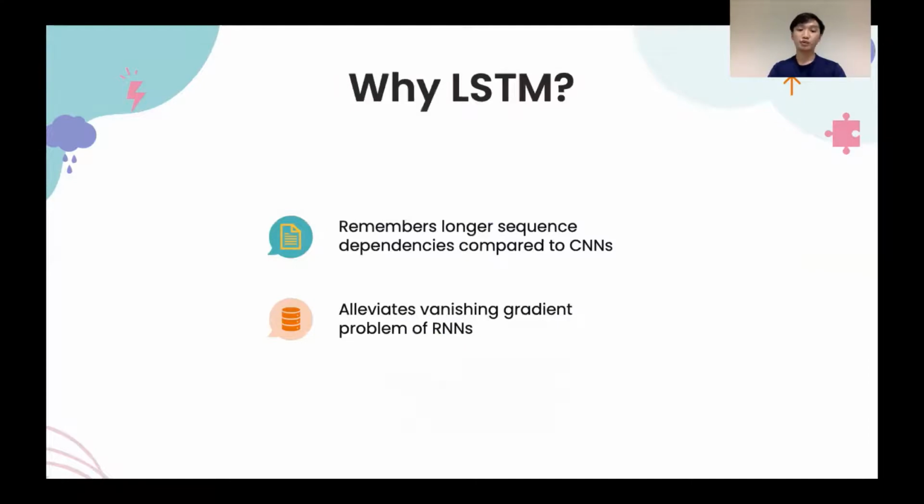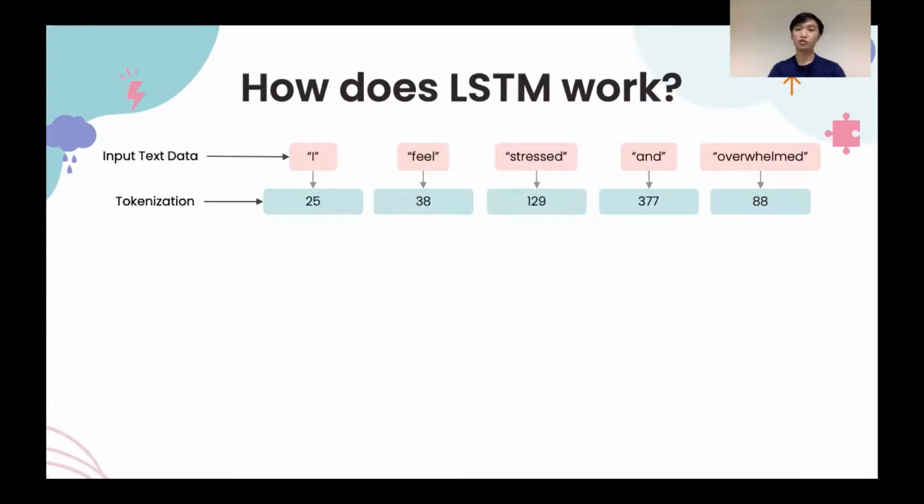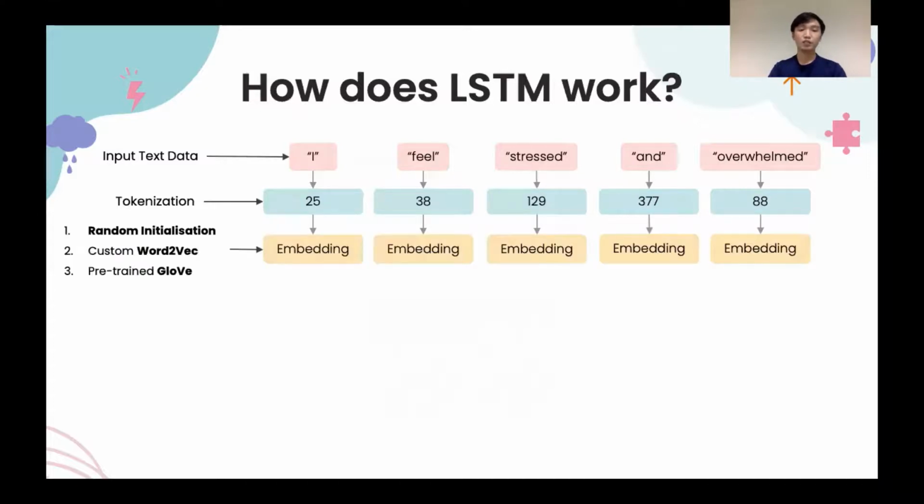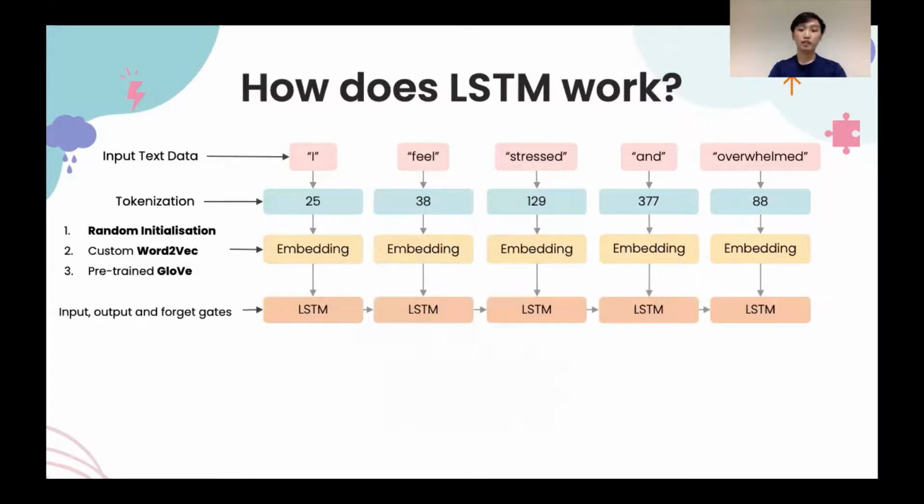Moving on to our second deep learning model, we have LSTM. Our previous CNN model only detects local and position invariant key phrases, whereas LSTM can detect long-range semantic dependency and solves the vanishing gradient problem. With the text data on hand, we first tokenize the words into tokens before passing them into the embedding layer. In the embedding layer, we experimented with different inputs, just like in our CNN model. We have an LSTM layer next, which distinguishes itself from the CNN model. With the gating mechanism, LSTM learns what to retain in the long-term memory and what to forget.